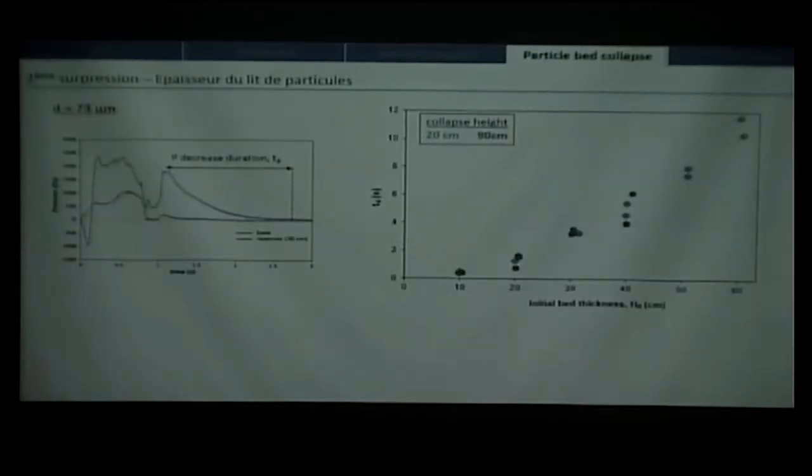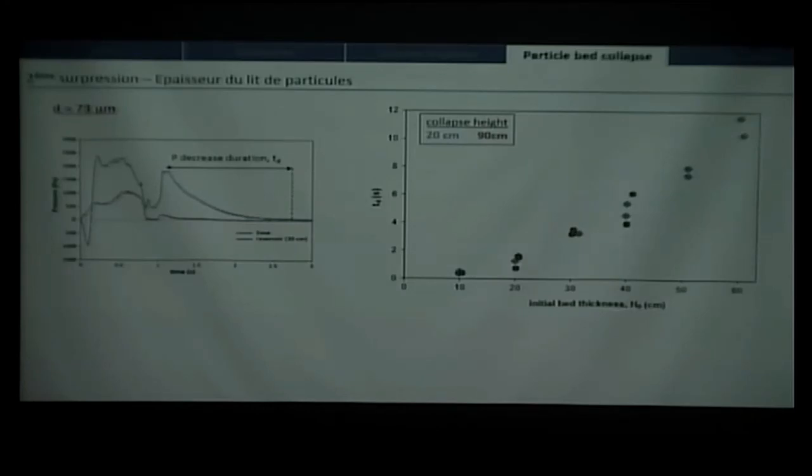So now we will focus on this pore pressure decrease duration. Here we have the duration of the pressure decrease against bed thickness. We see that the thicker the bed is, the longer it takes to decrease the pressure.